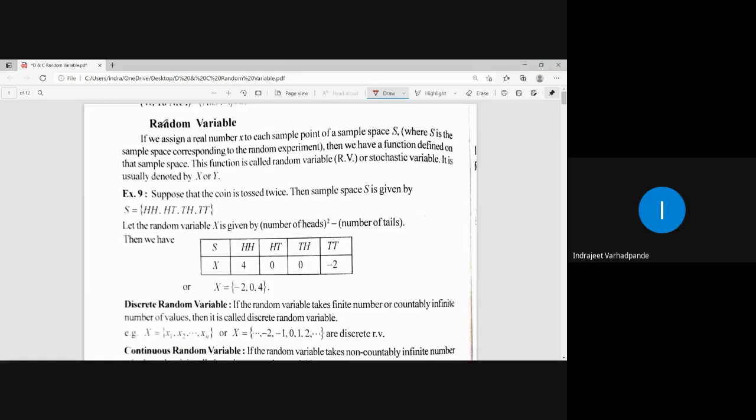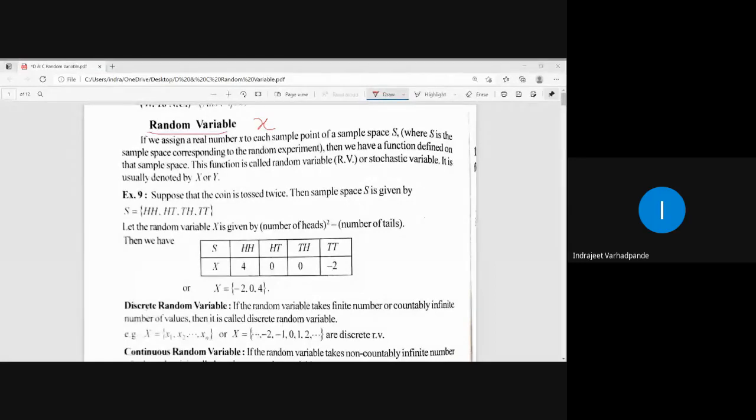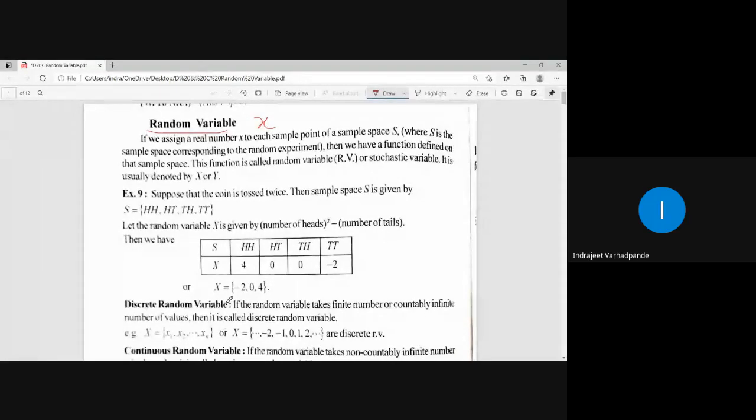Now, in this random variable topic, whenever we define any particular function or term in mathematics, we usually denote it with the help of a variable. So here also in probability or statistics, I will be assigning a real number x to every sample point of a sample space. How do we define a random variable?